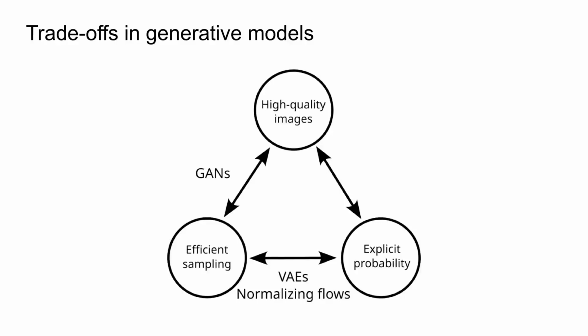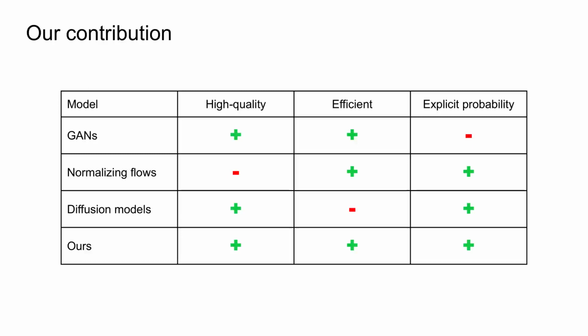Normalizing flows can compute exact and explicit probabilities and are also able to generate images efficiently. However, the results are not as high quality as GANs, and their architecture is constrained due to their bijective requirements. Diffusion models can generate images with high quality and provide an explicit probability estimation. Yet, this probability estimation is only a lower bound of the true probability, and generation is slow because it performs hundreds of network evaluations. In this work, we propose an adversarial method that can generate high-quality images with efficient sampling